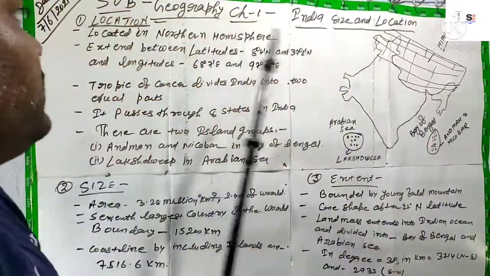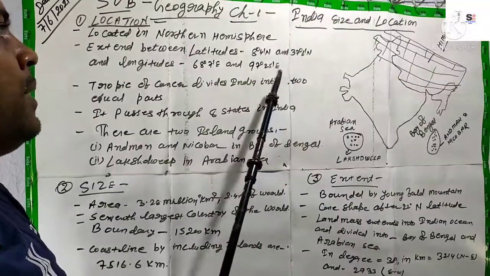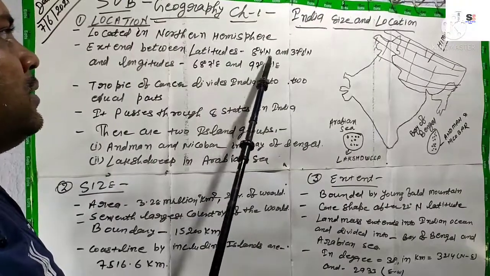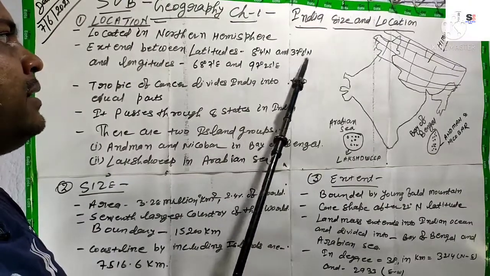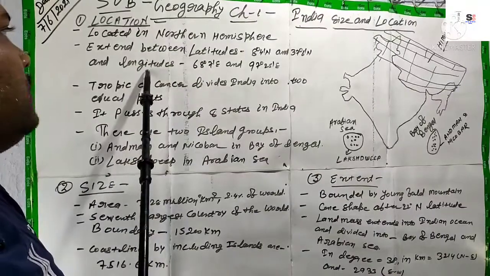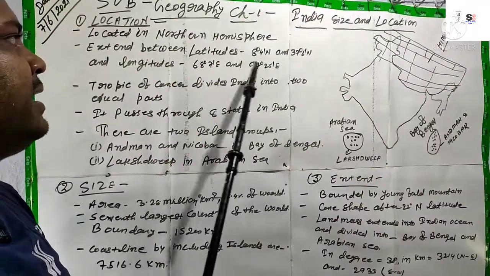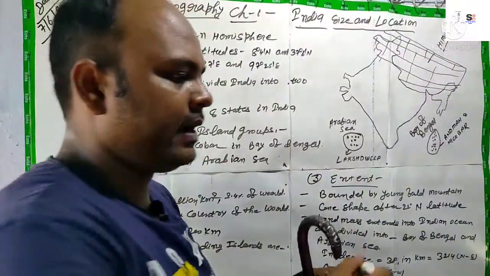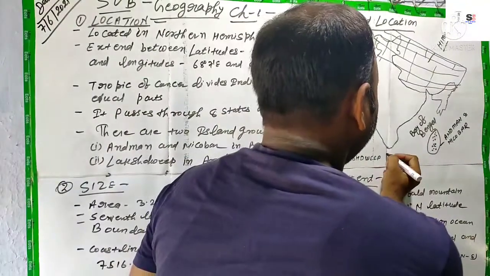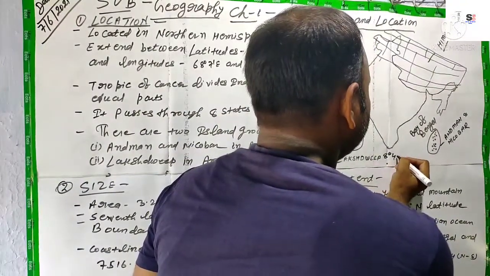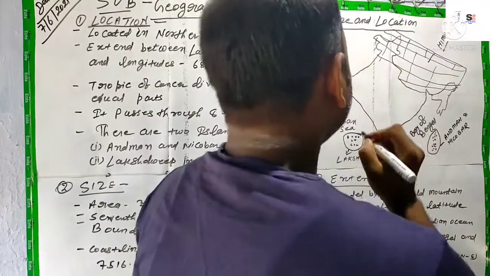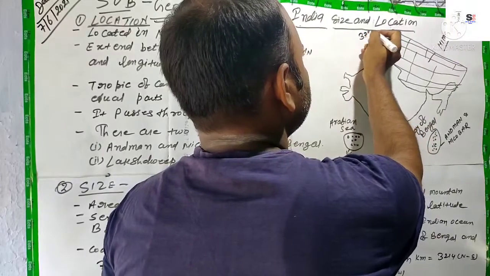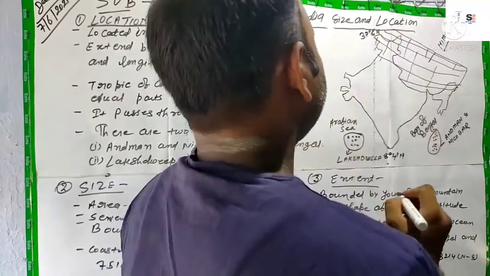It is located in the northern hemisphere, and when we talk about its extension, the latitude is 8 degree 4 minute north and 37 degree 6 minute north, and the longitude is 68 degree 7 minute east and 97 degree 25 minute east. Let us write the values. 8 degree 4 minute north, and this is 37 degree 6 minute north.